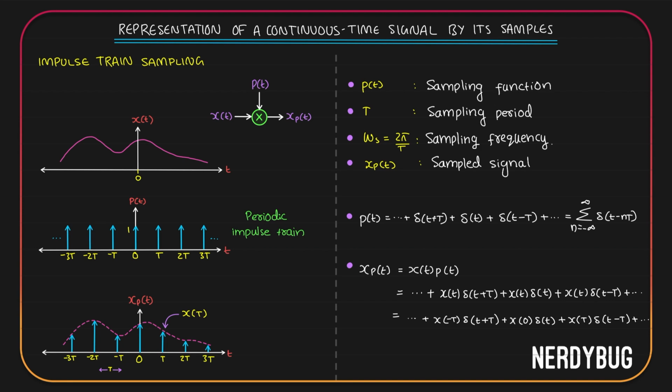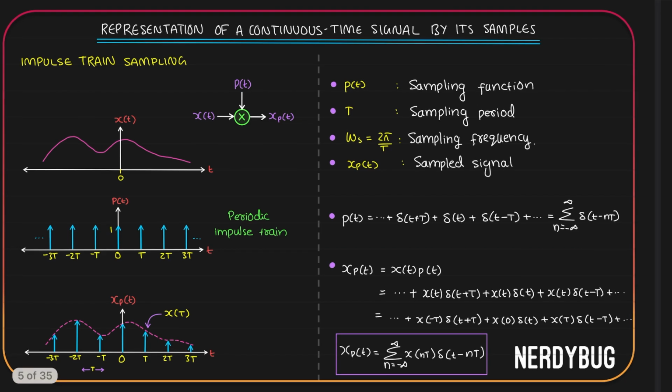Let us write it as a summation. Xp of t is equal to summation from n equals minus infinity to infinity x of nT multiplied by delta of t minus nT. If I give n equals minus 1, I will get x of minus T delta of t plus T, which is what we have over here. If I give n equal to 0, I will get x of 0 delta of t, which is what we have over here. So this summation correctly represents xp of t, which is our sampled signal.